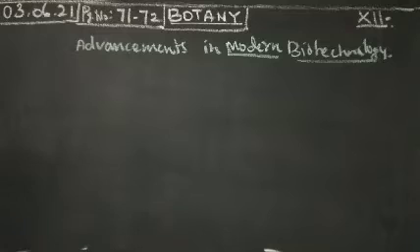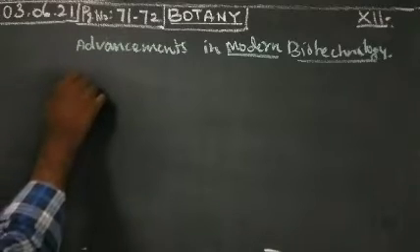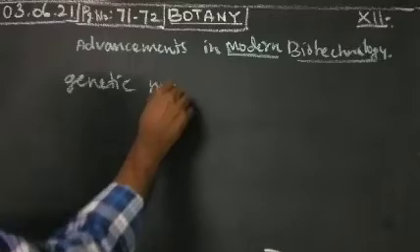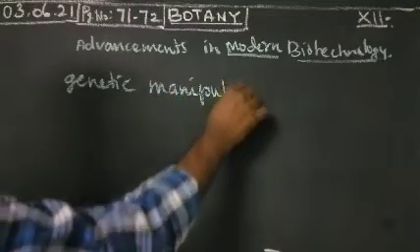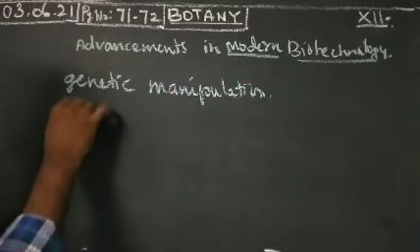Modern biotechnology includes or emphasizes all the genetic manipulation and protoplasmic fusion techniques and improvements made in old biological processes. Some of the modern biotechnology advancements are there. Some conventional methods are also used in modern methods. What are the methods mostly there? First of all, modern biotechnology includes genetic manipulation and also protoplasmic fusion.